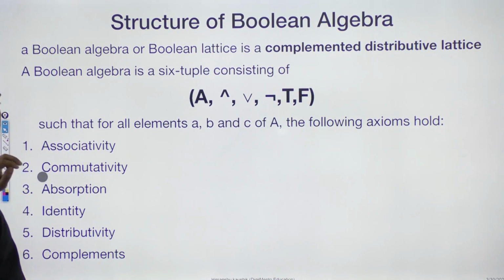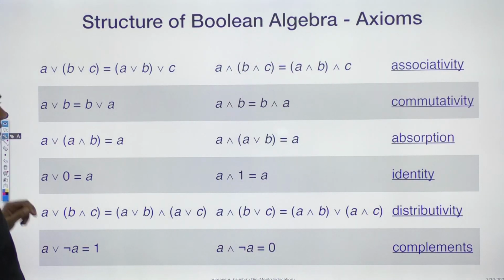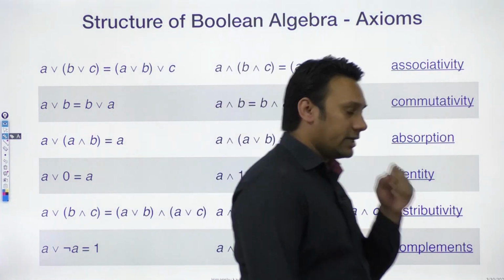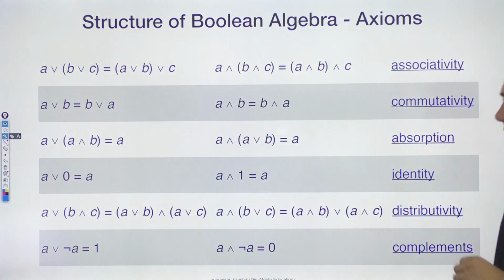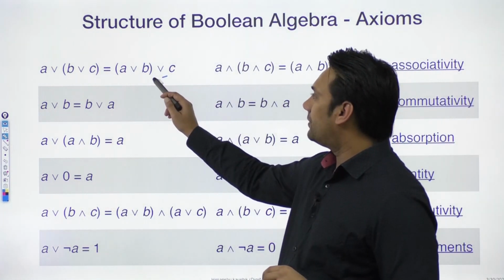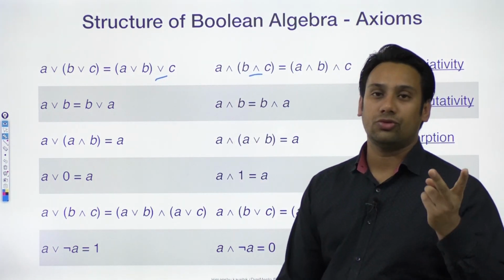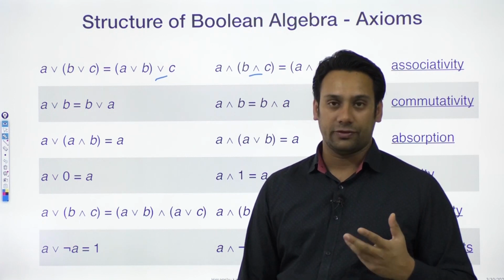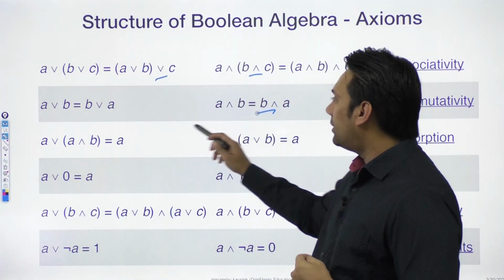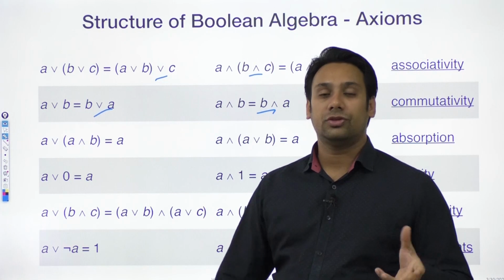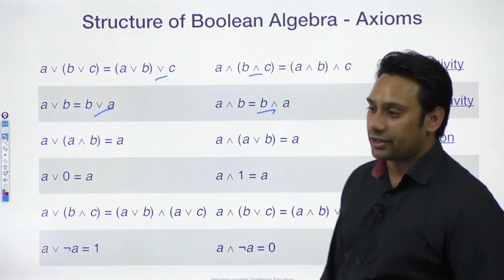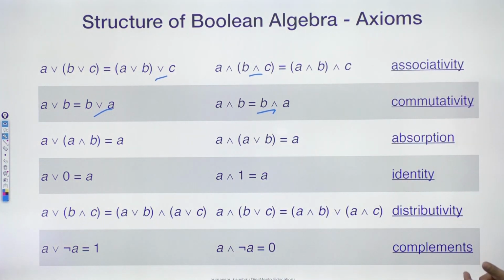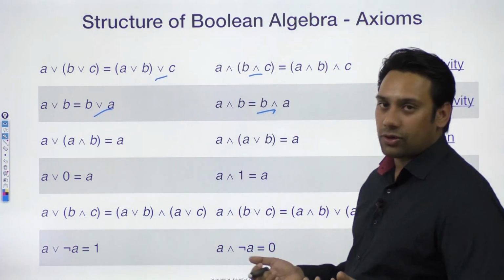So let us look at these properties one by one. So what are these properties? The first property here is associativity. So your AND operator as well as OR operator, both of these binary operators are associative. Then your AND operator as well as your OR operator, both of them are commutative. दोनों commutative भी है.